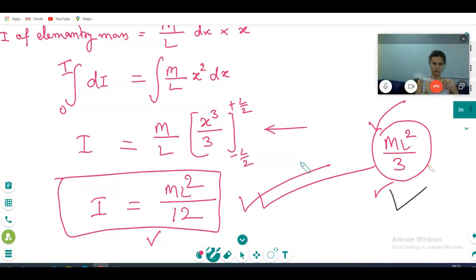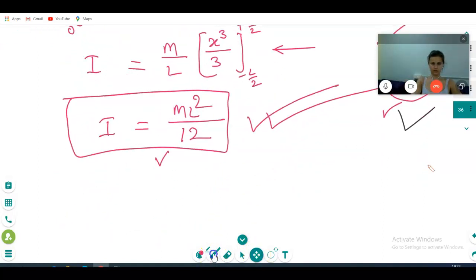Torque is equal to I times alpha, or you can say F into R. Correct? Though we cannot compare this one directly.